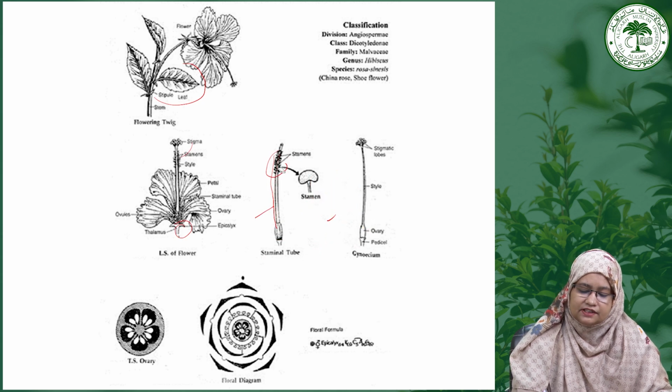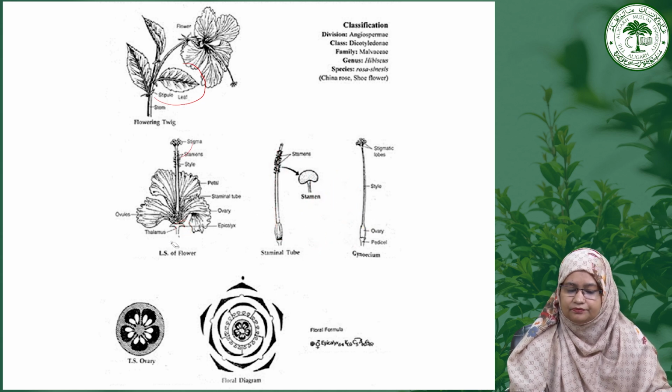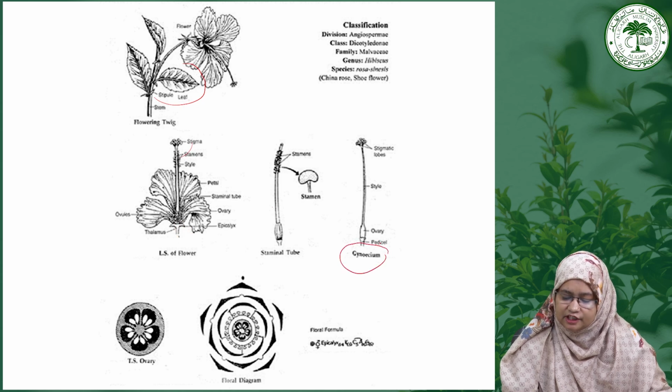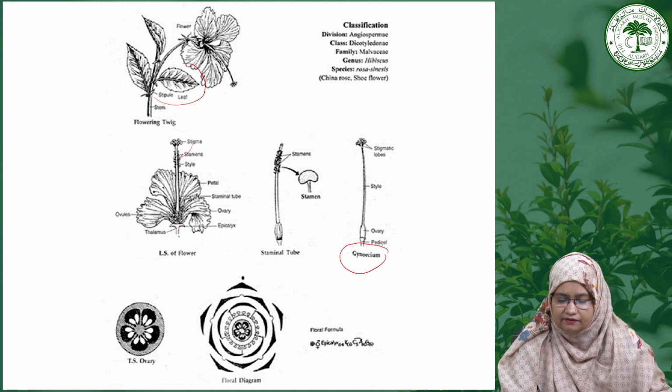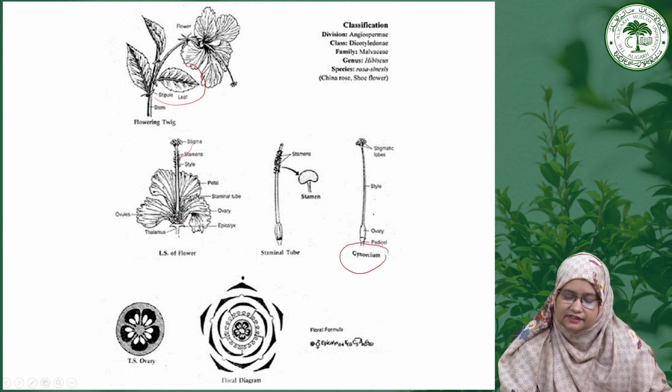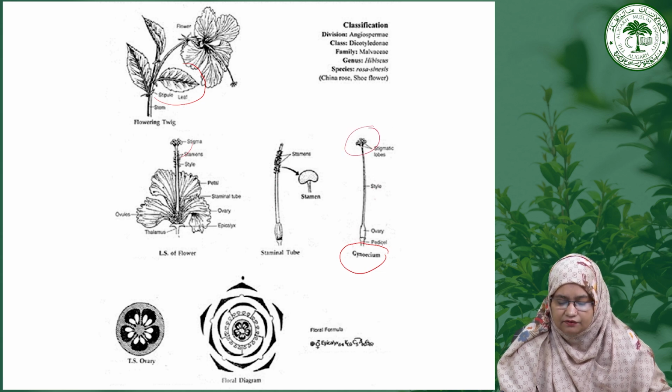So if we see the gynoecium, that is the female reproductive part, it has three parts: pedicel, ovary, style and stigma. This style is covered by the staminal tube. So in a normal flower you cannot see the style because it is covered by the staminal tube, and here the lobes represent the presence of the ovary.